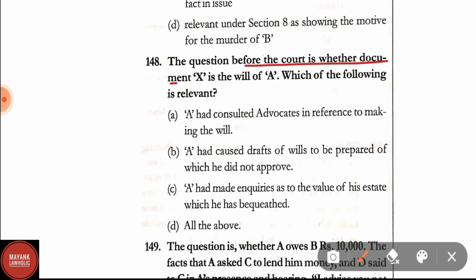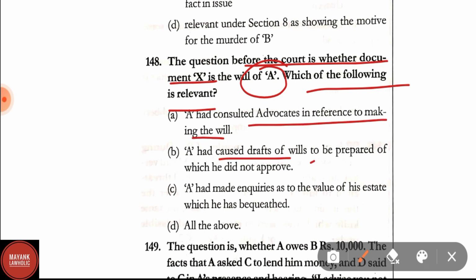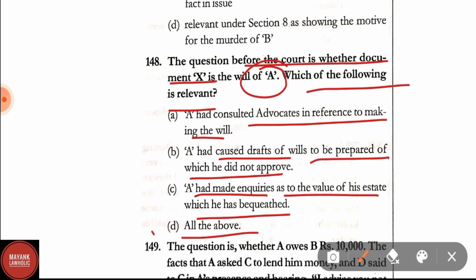Question number 148. The question before the court is whether document X is the will of A. Which of the following is relevant? Option A, A had consulted advocates in reference to making the will. Option B, A had caused drafts of the will to be prepared which he did not approve. Option C, A had made inquiries as to the value of the estate which he has bequeathed. Option D, all of the above. Here the correct answer is option D, that is all of the above.